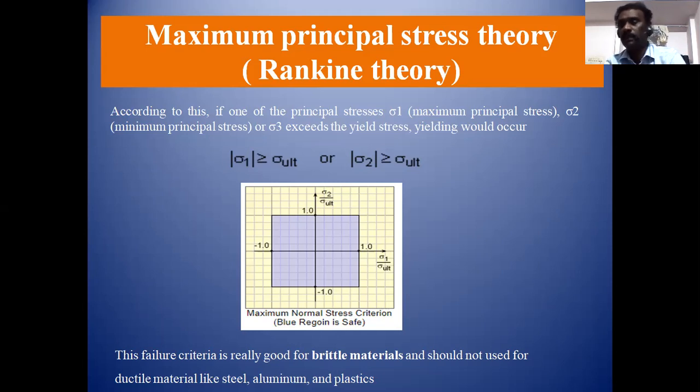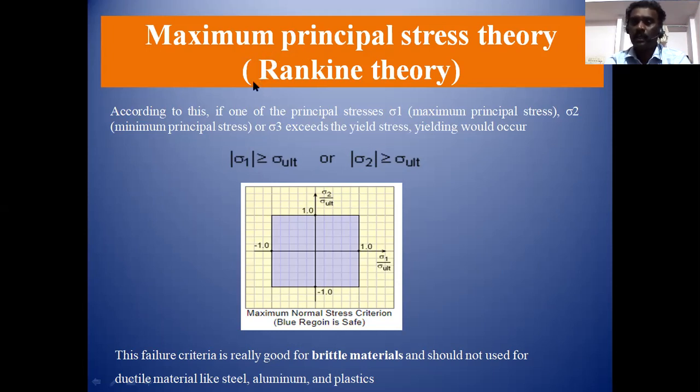Brittle material means there is no actual yield stress. The stress is actually only the ultimate stress. So if the component is made up of brittle materials, then we can follow the maximum principal stress theory. Otherwise, this theory is known as Rankine theory.